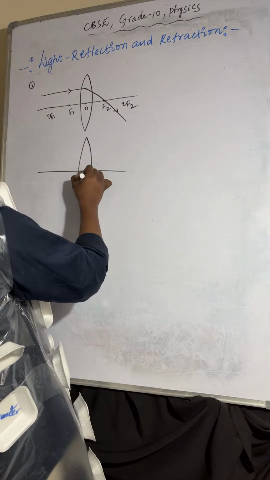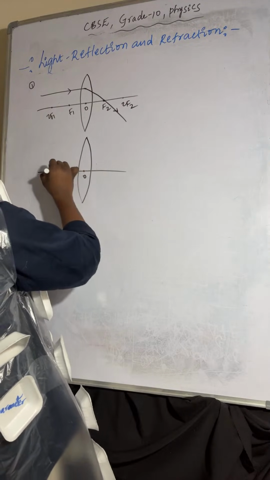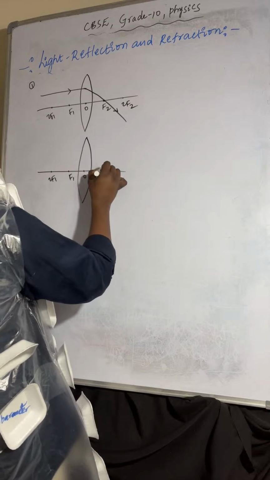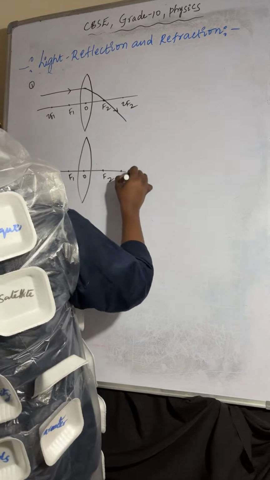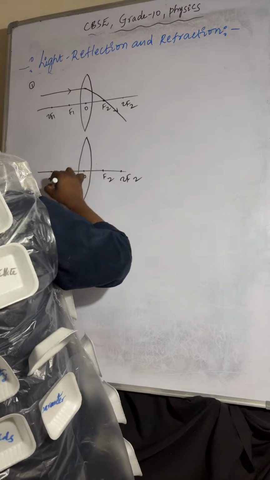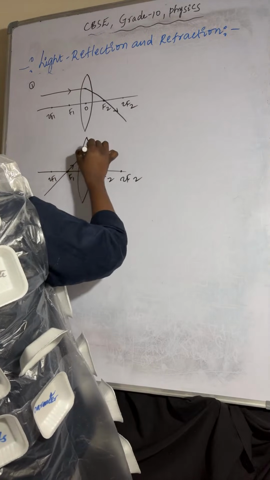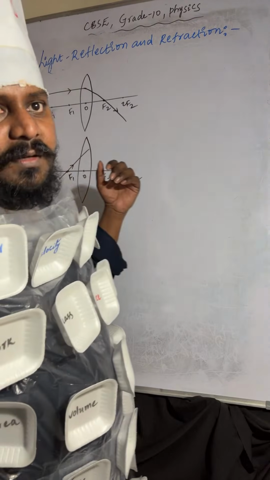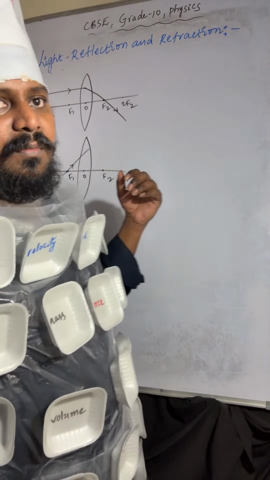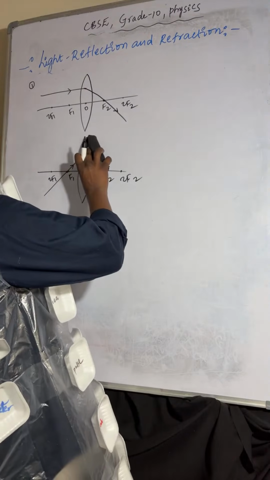Coming to the next one. Optic center, F1, 2F1, F2, 2F2. If the light ray is passing through the focus, after refraction it will become parallel to the principal axis and move towards infinity.